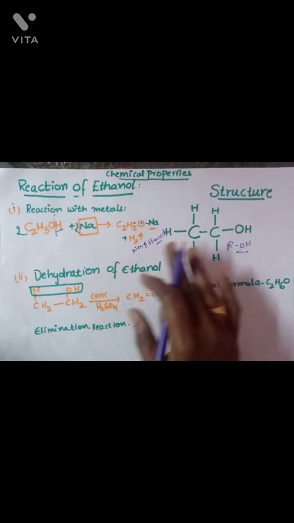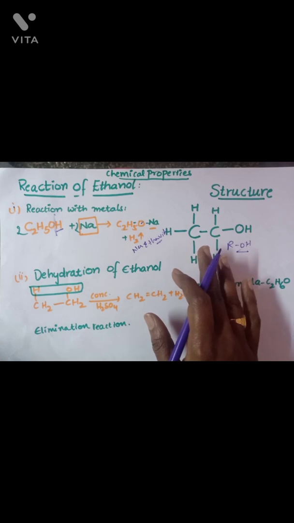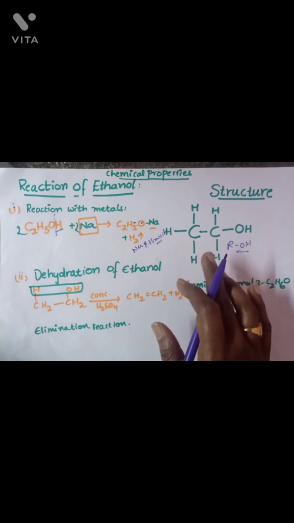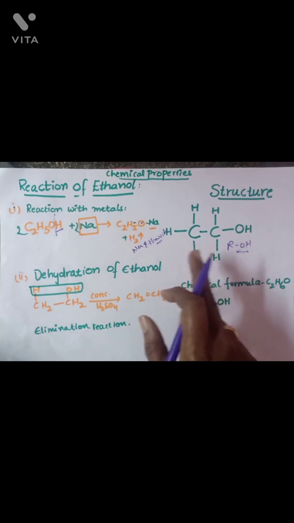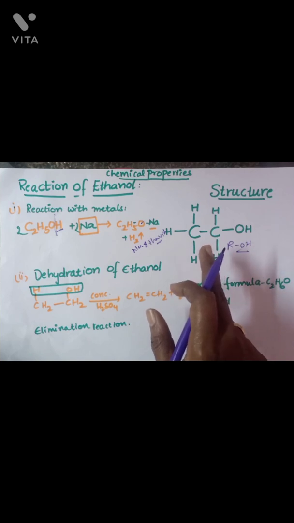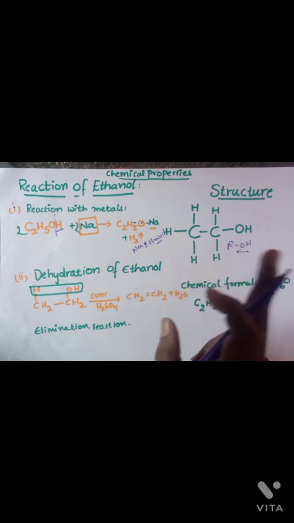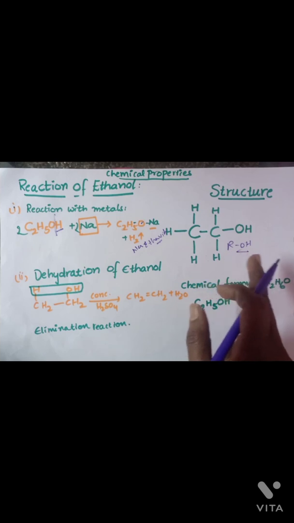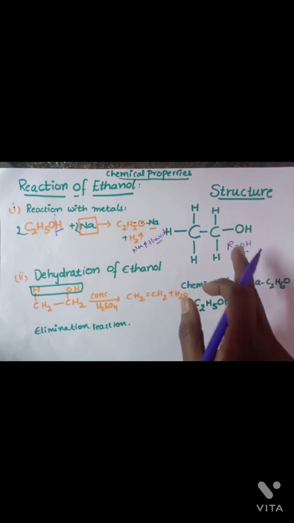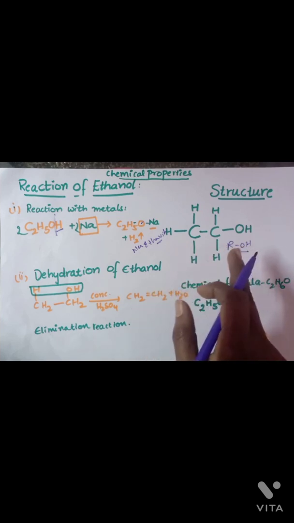Now let's see quickly about the chemical properties. Coming to the chemical properties, first let's see the structure of ethanol. Ethanol is a carbon compound, so it contains 2 carbon atoms here. That is the reason we call it eth. If 1 carbon atom is there, we call it methanol. 3 carbon atoms, propanol. 4, butanol. In the same way it goes on. So ROH, where R is any alkyl group: if OH is there, we have to think that it is an alcohol. So I think you are clear with the structure.